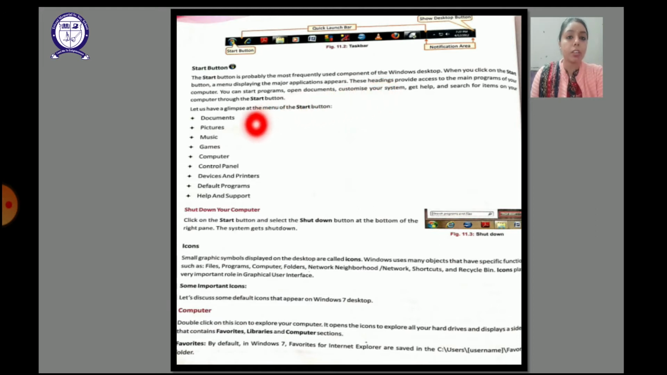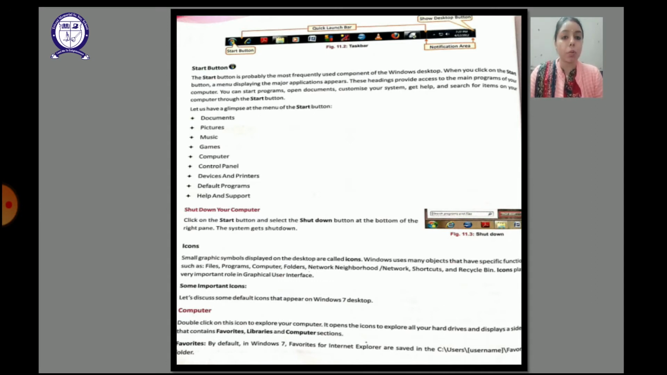Then on the start button we have different things like documents, pictures, music, games and so many other things. Now if you want to shut down the computer, you just have to click on the start button. At the right side here you will see the shutdown option. Just click on this one and the computer gets shut down, right?